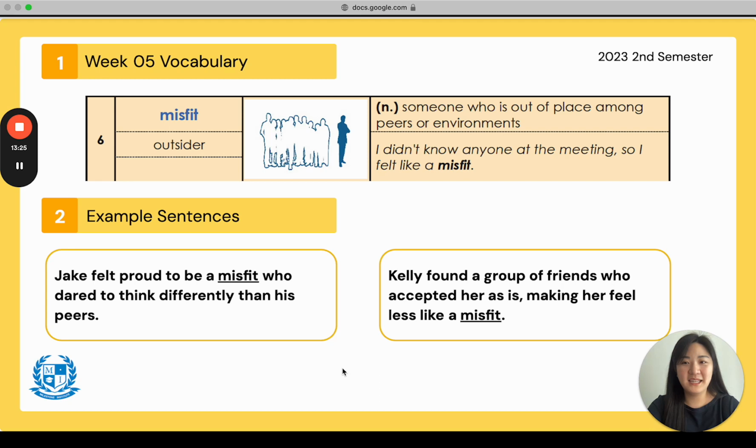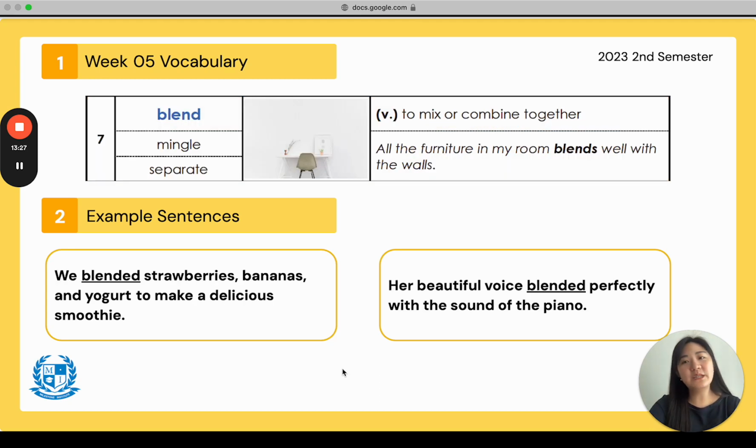Very good. And this is the last word from week 3. Everyone say blend. Blend. The synonym is mingle and the antonym is separate. And it is a verb to mix or combine together. All the furniture in the room blends well with the wall, meaning it looks nice with it.